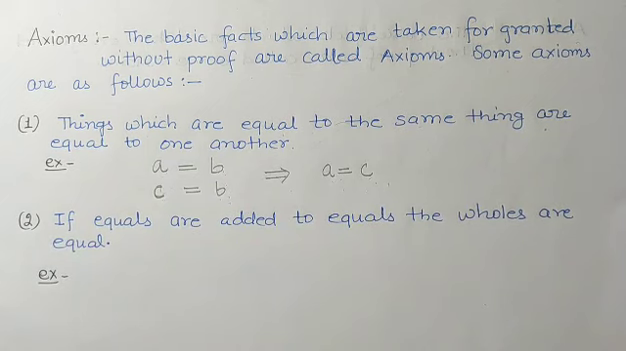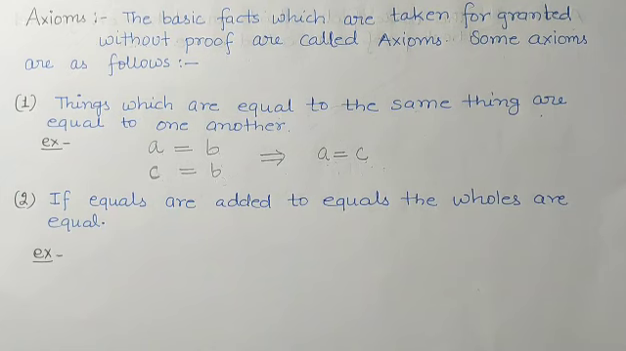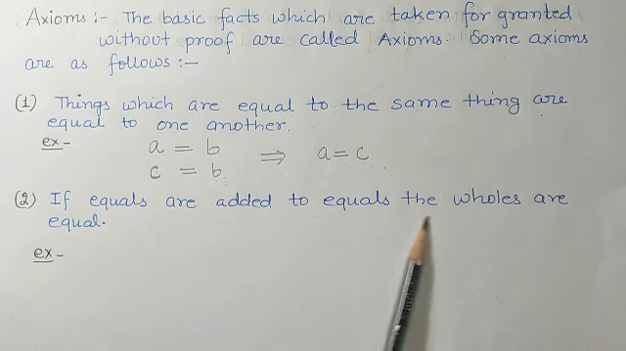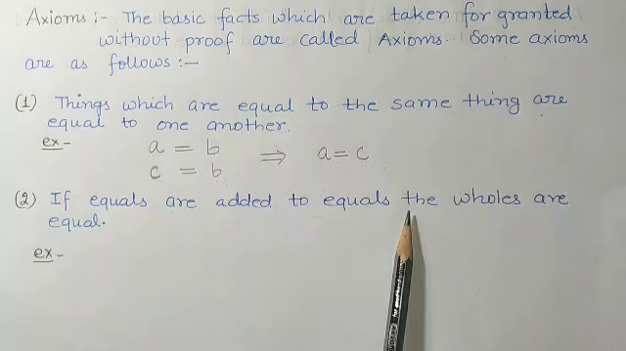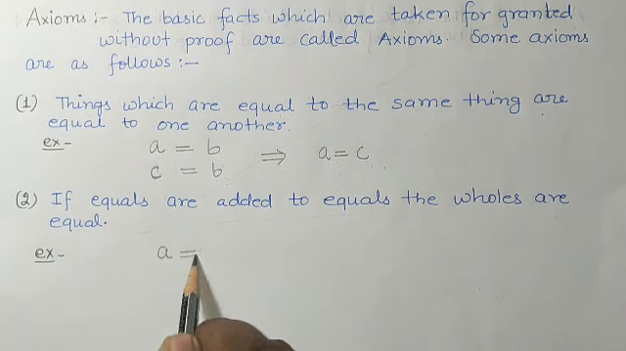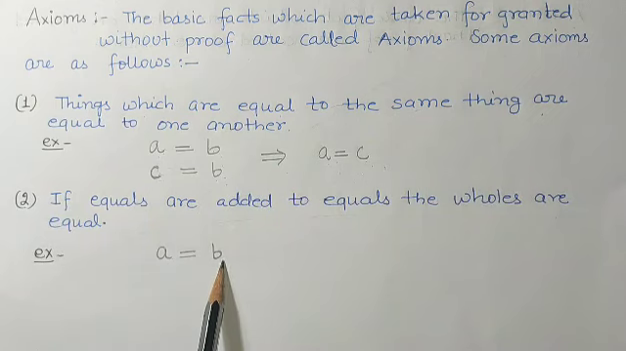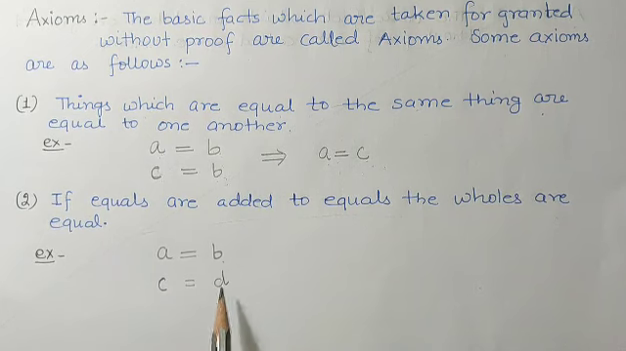Coming to the next axiom, if equals are added to equals, the wholes are equal. How can you explain this statement by example? If equals are added to equals, the wholes are equal. See, suppose A is equal to B I have taken. This A and B are equal, and C is equal to D I have taken. So these are equals.